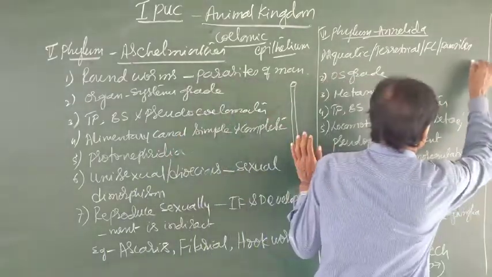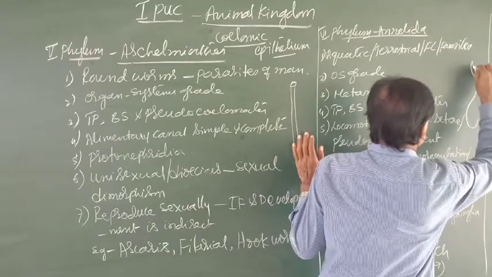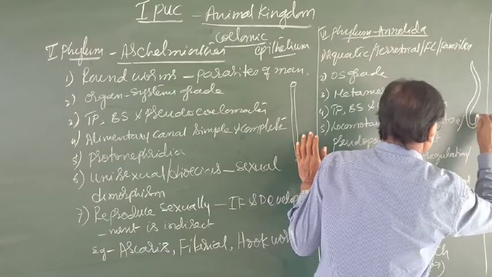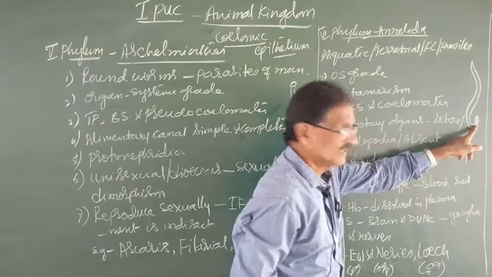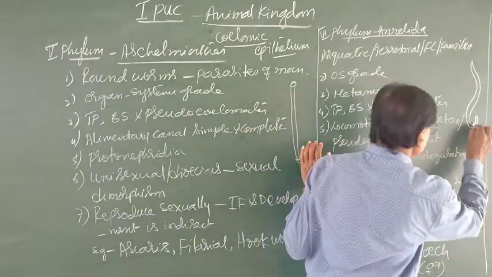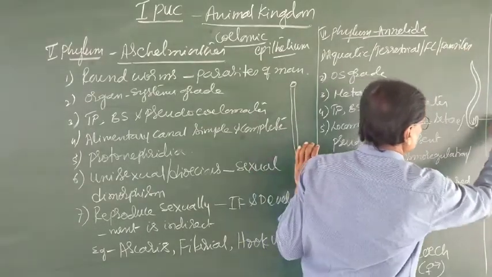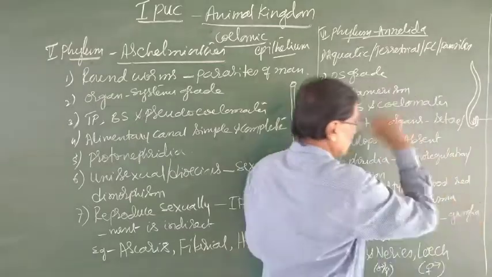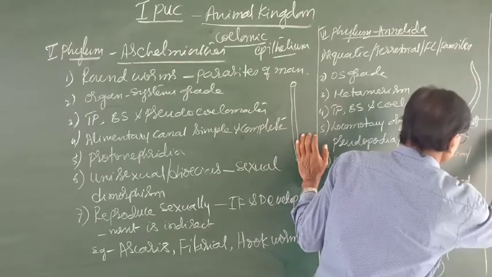If we take the male Ascaris, it is shorter than that of the female, and the posterior end of the male is bent like that of a hook with a pair of what? Copulatory spicules like this. This is the copulatory spicule. If we take the female, female is quite what? Longer like this.